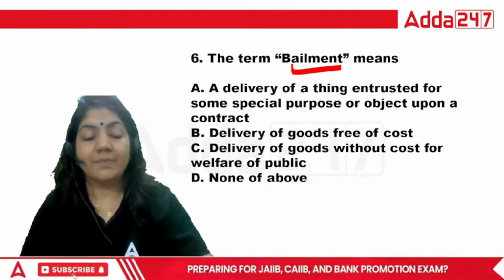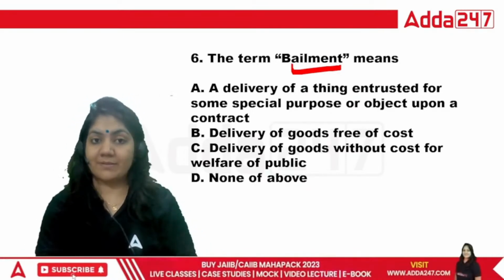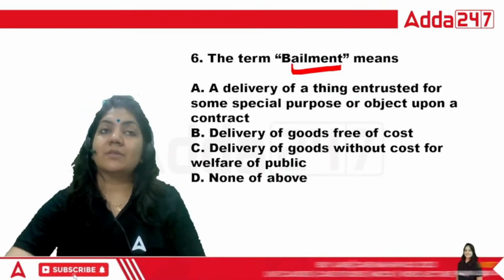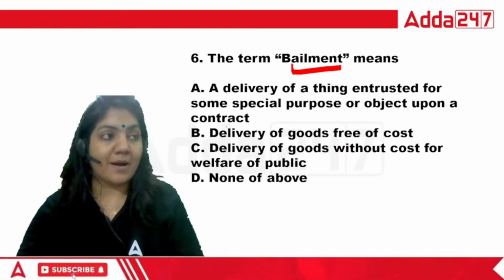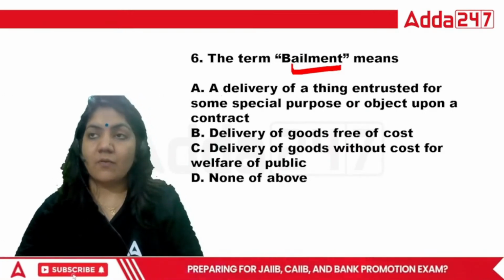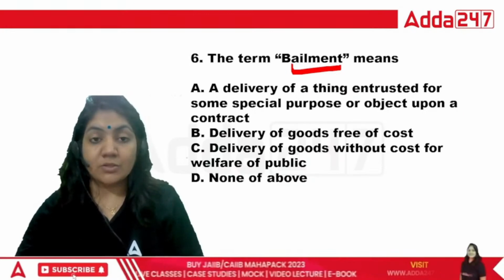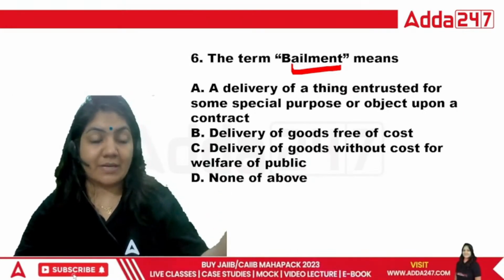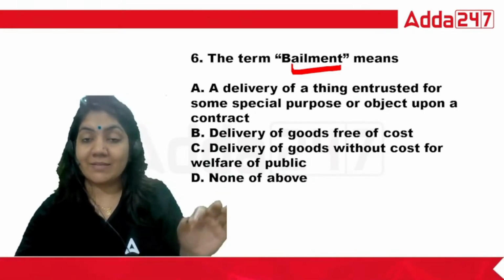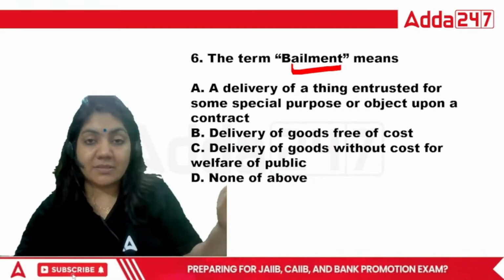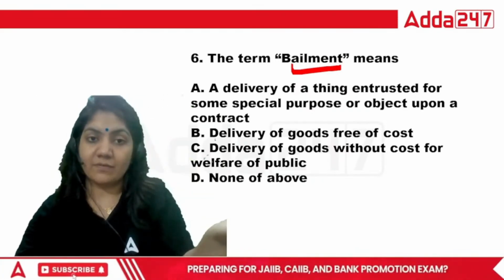So class, the term bailment is, I'm giving you one example, the best example. Bailment means, suppose I park my car for 2 hours. In that case, the car parking manager is giving me a guarantee that I will keep your car in a safe way, right?